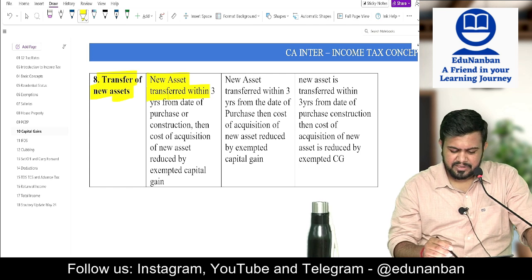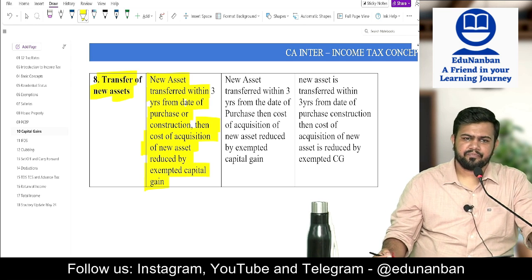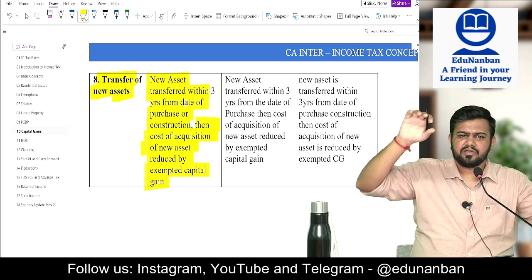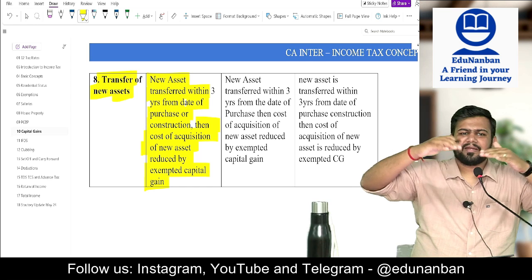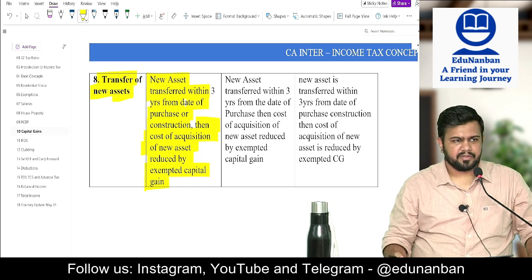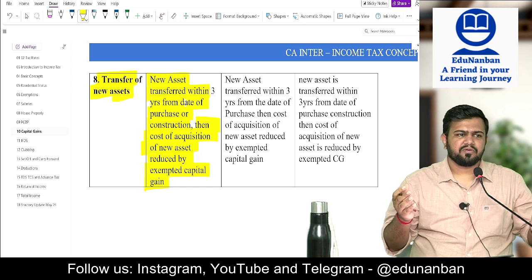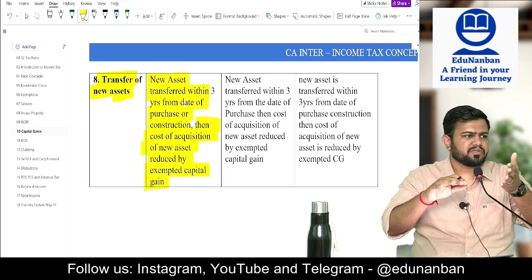If the new house is transferred within 3 years from the date of purchase or construction, then the cost of acquisition of the new asset will be reduced by the exempt capital gain. So reduce the exempt capital gain from the cost of the new asset. So the cost will become very, very low. So when you sell the new asset, automatically capital gain will increase by that much amount which you had already claimed. So the new house cannot be sold for 3 years. If sold, then the capital gain exemption you claimed should be reduced from the cost.